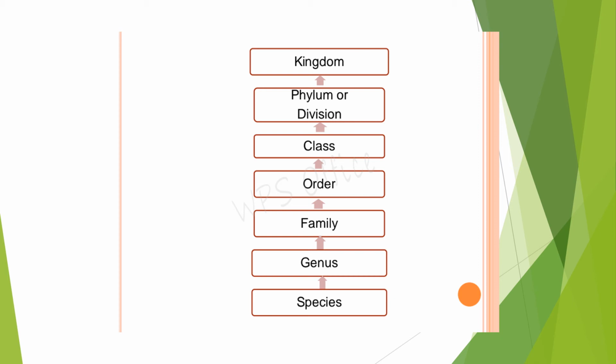And many classes in the plant kingdom form a division, and in the animal kingdom a phylum, and many divisions and phyla together constitute the kingdom. So this is often asked in the question paper: show the hierarchy of taxonomy, or taxonomical hierarchy. Then you have to write like this.